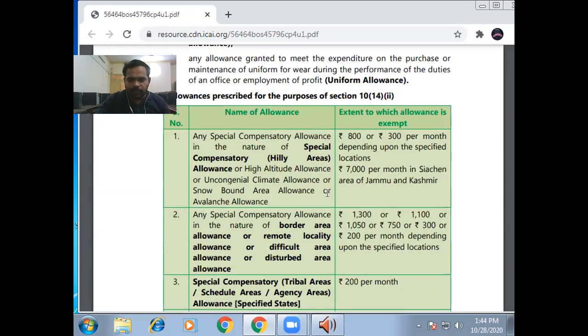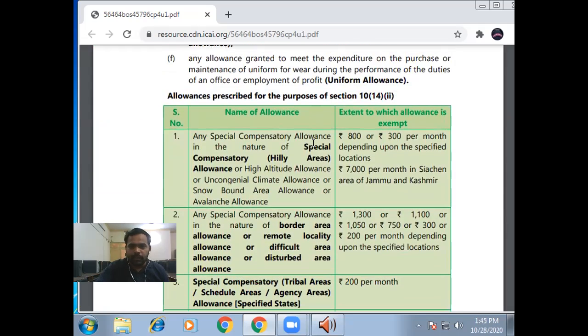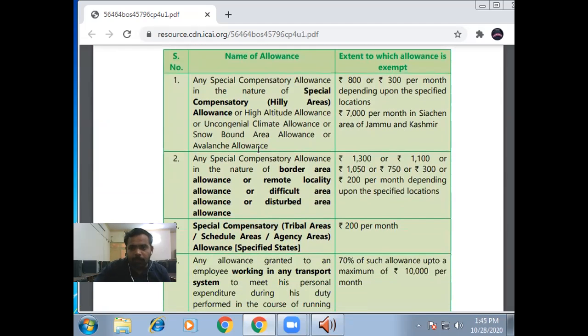Okay. And the next thing is 10(14) allowance. There are some allowances which are not completely exempt, but a part of the allowance is exempt from income tax. Okay, and what are the allowances? Firstly, I want to tell the simple allowances, that is special compensatory or hill area allowance.